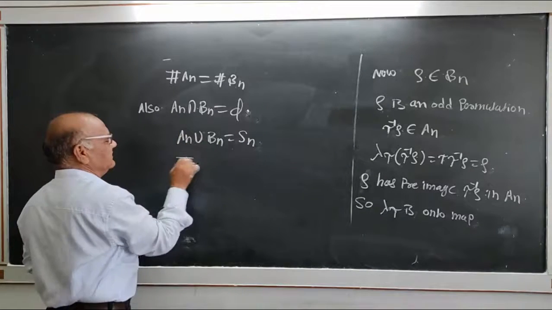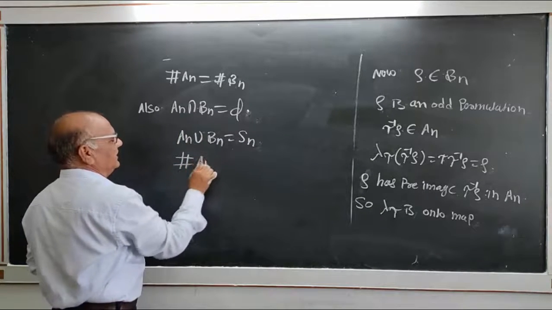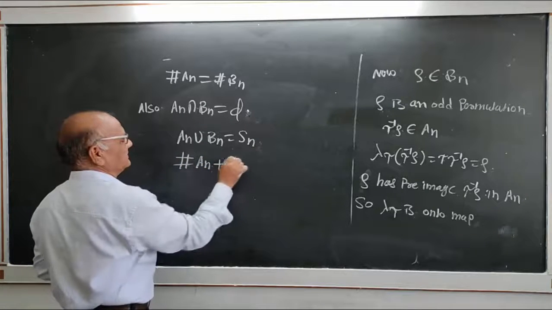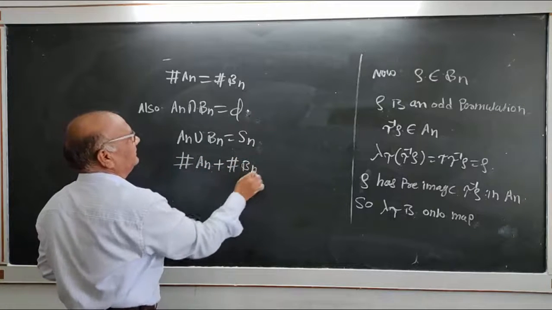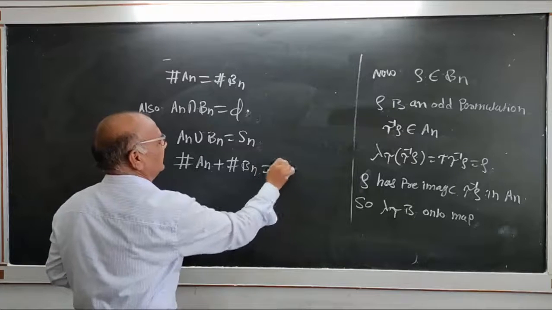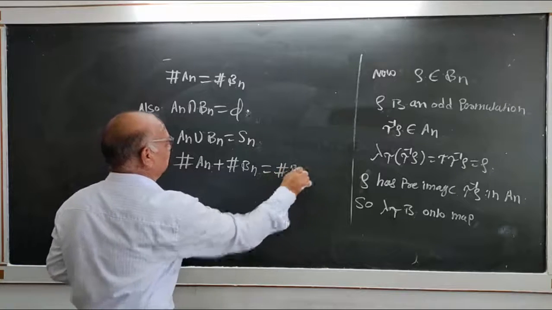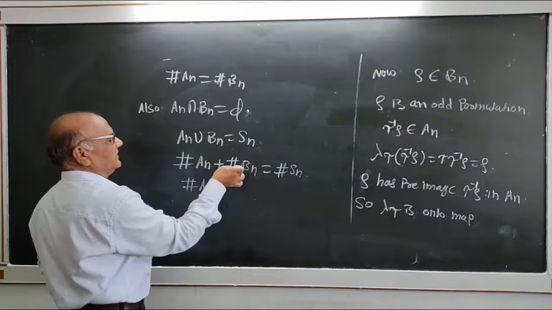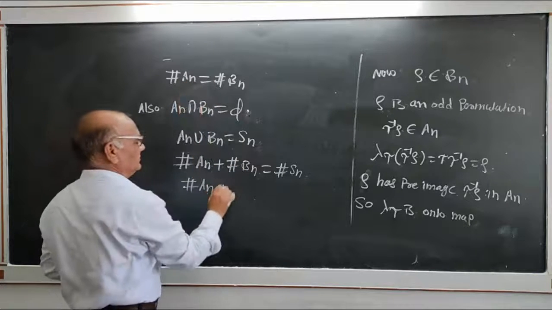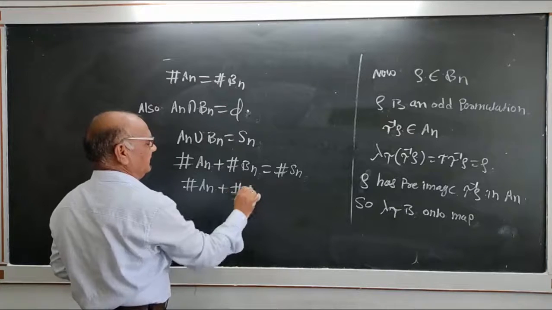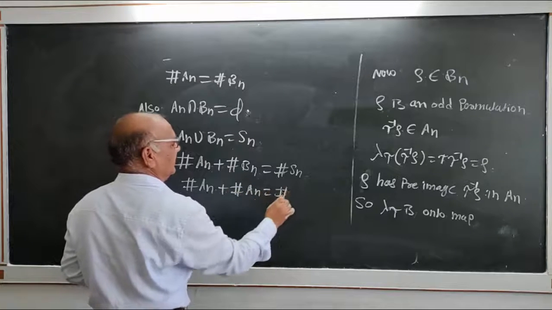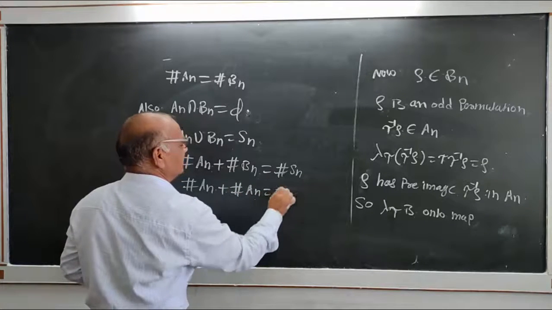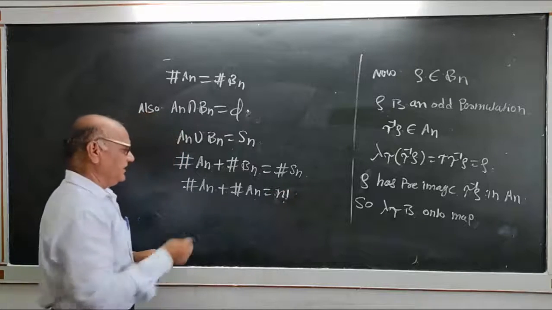Therefore, by this relation, the cardinality of An plus the cardinality of Bn is equal to the cardinality of Sn. The cardinality of Bn is equal to the cardinality of An, and the cardinality of Sn is n factorial.